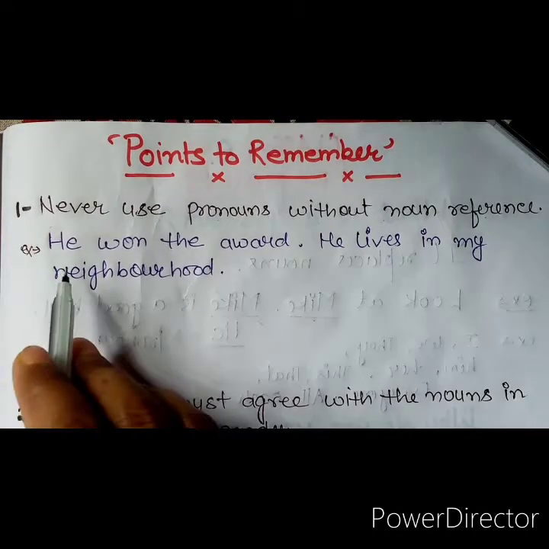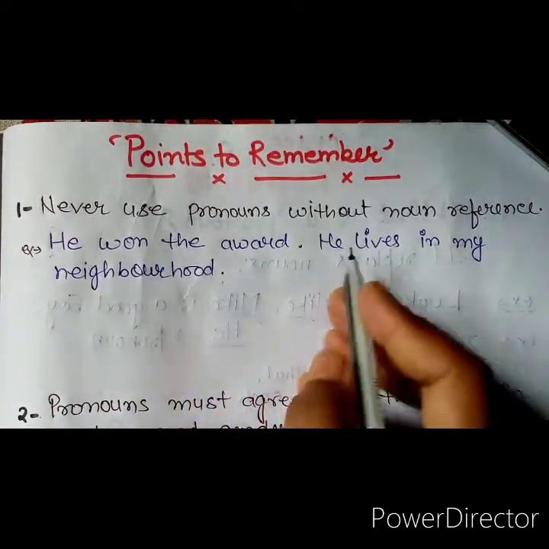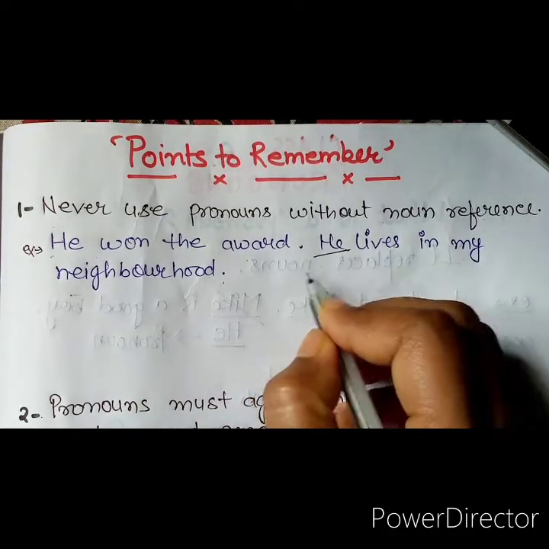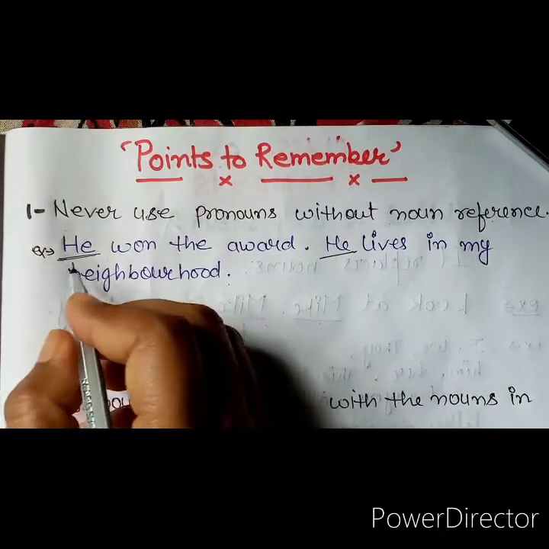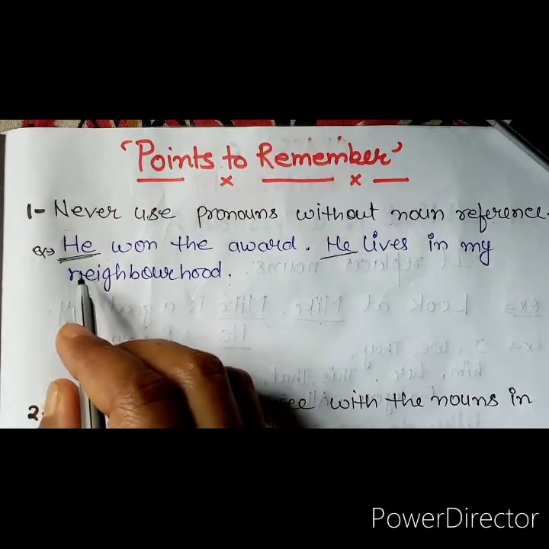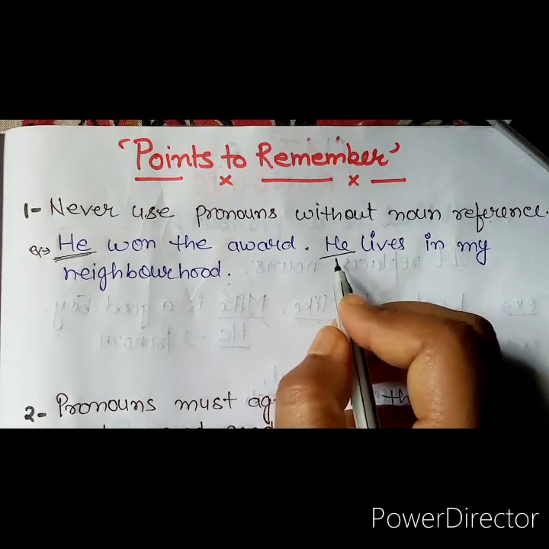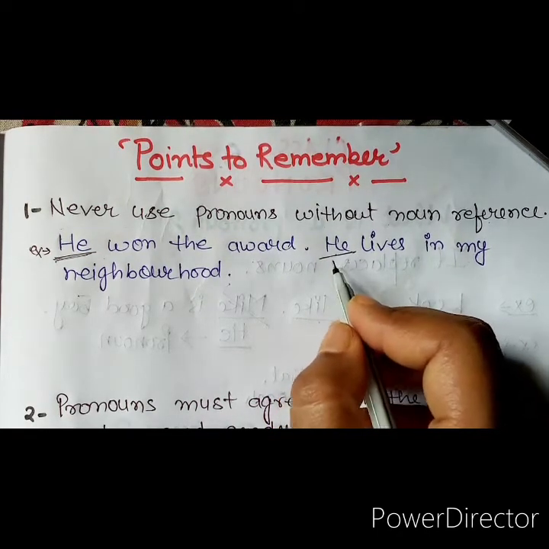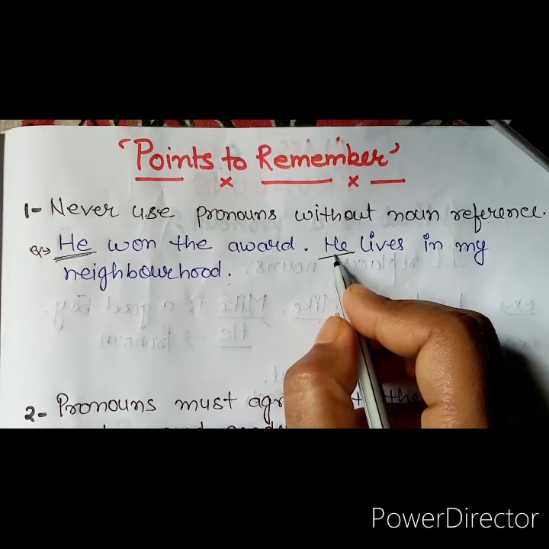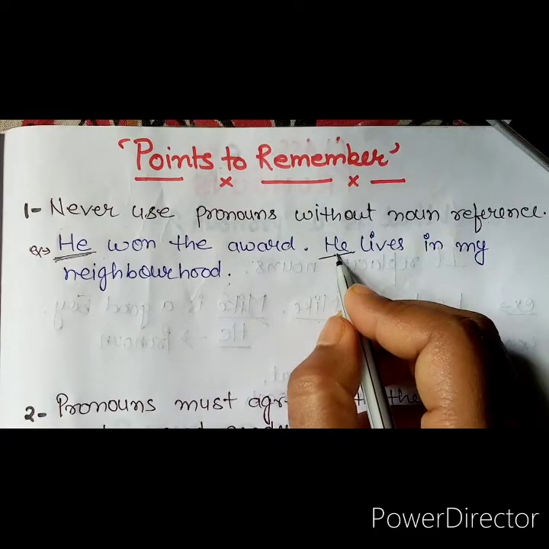Like in this example, "He won the award. He lives in my neighborhood." In these sentences, a pronoun has been used, and in the very first sentence also we have used a pronoun. We have not used any noun here. So it is very difficult to understand what this pronoun is referring to, about whom or about what this pronoun is talking. We are not getting any idea about that particular noun.